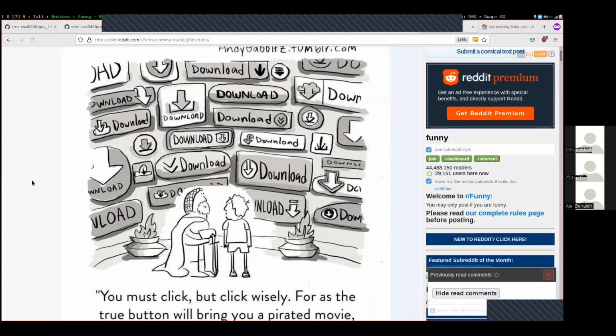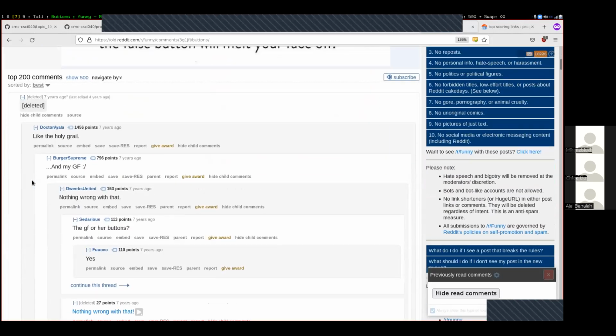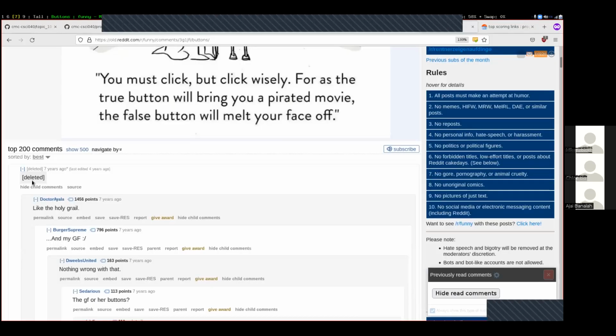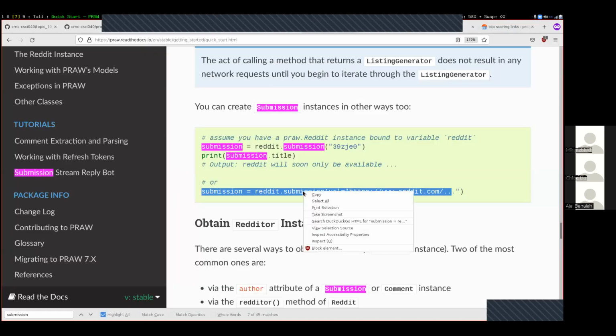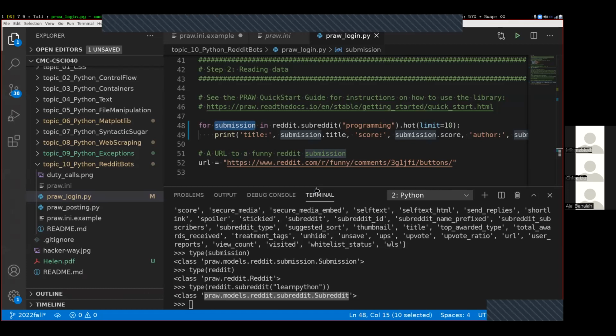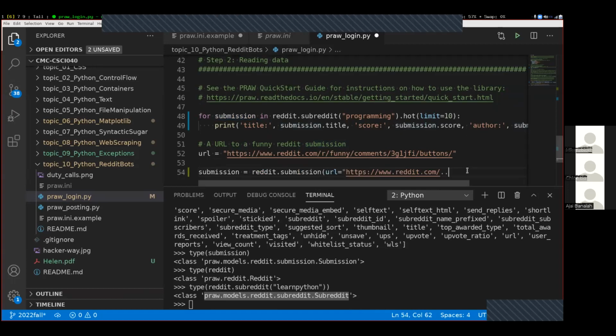It has this picture, and then there's a whole bunch of comments down here. I'm just going to copy and paste from the quick start guide over here, this thing right here, copy that, come back over to Python, paste that right below. And the URL that we'll be using is just this URL up here.